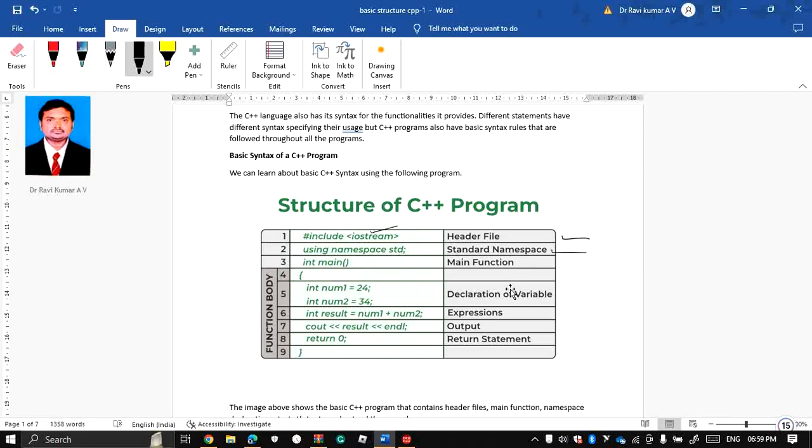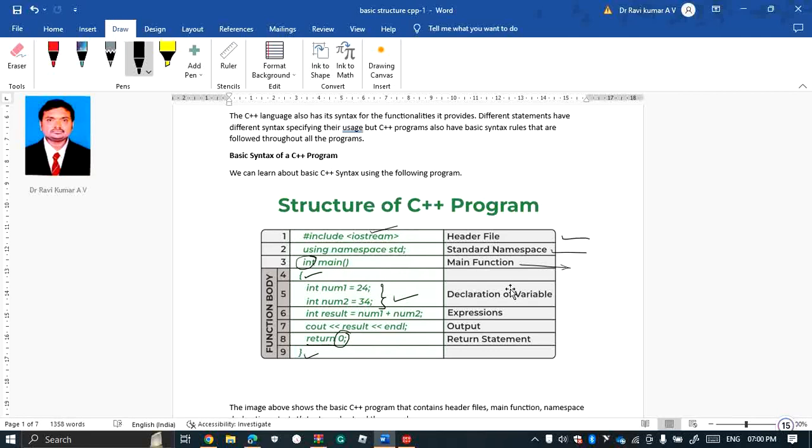All programs should start with the main function. Any function has a return type, so you should start with int. The return value is an integer type, so it returns the integer you mention, 0 here. This is the format for declaring the variable. After that, it has braces, open and close, and you can define the variables, what the variables are, and what type of variables.